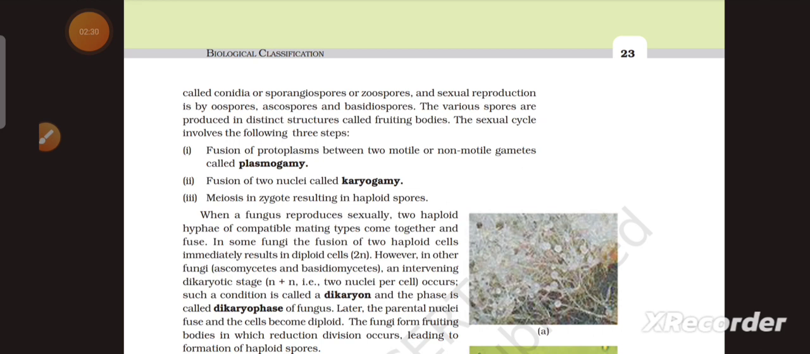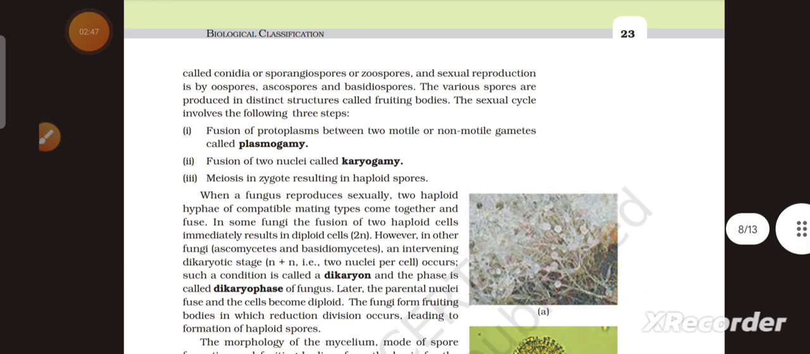The sexual cycle involves the following three steps. First one is fusion of protoplasm between two motile or non-motile gametes, called plasmogamy. Second step is fusion of two nuclei, called karyogamy. And third step is meiosis in zygote, resulting in haploid spores.